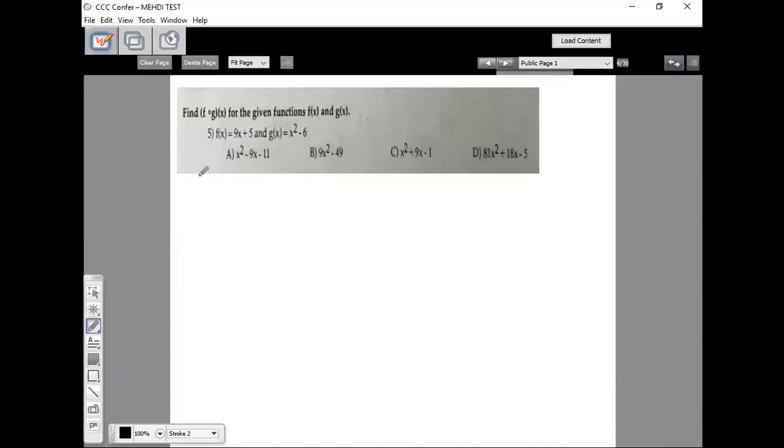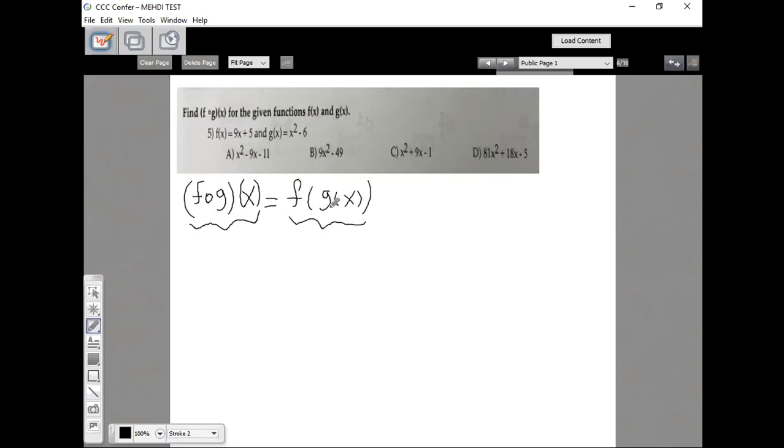Find the composition of f with respect to g. So this little circle symbol between f and g means f of g of x. The first step is to translate this symbol into what it is. In this case it means f of g of x. If it were the other way around, g of f of x, it would mean g of f of x. So in this case, we write f of g